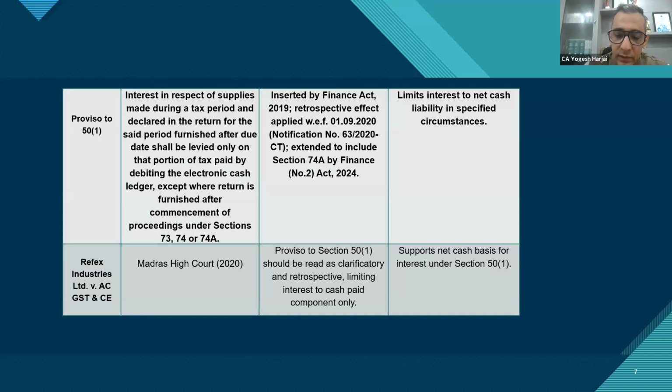I guess we are clear on the same page on this portion. If we report any supply in the next period, whatever the amount of tax payable on that supply, interest is to be charged on the whole amount, irrespective of whether I had the balance in my credit ledger or, for that matter, in my cash ledger also.